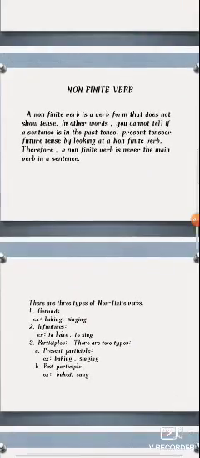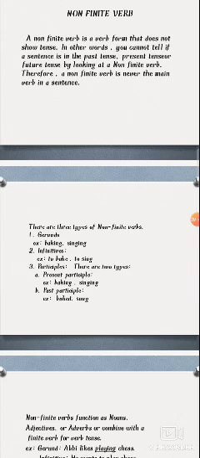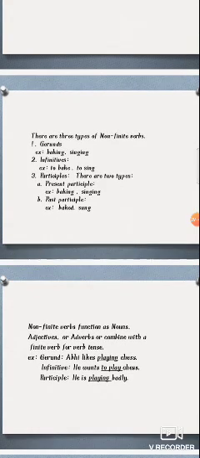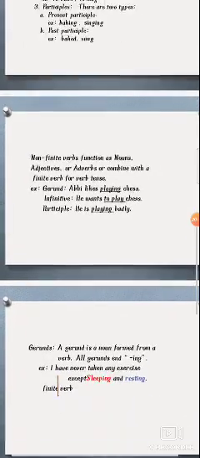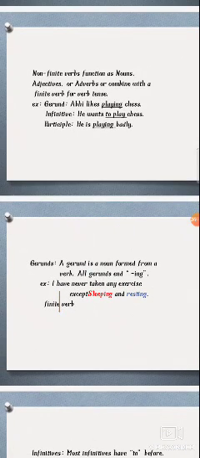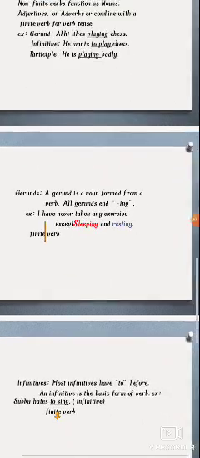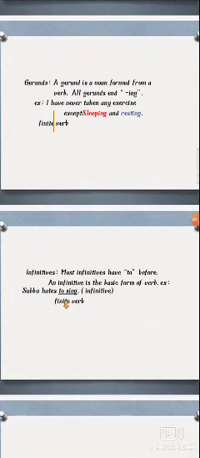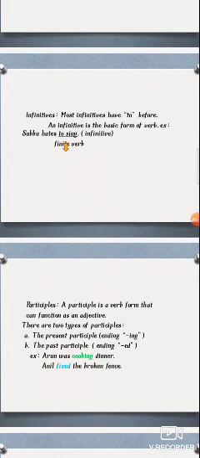Next, the non-finite verbs are divided into three types, and they don't show the tenses. Three types of non-finite verbs: gerunds, infinitives, participles. Gerunds are baking and singing. Infinitives: to bake, to sing. Participles are divided into two types: present participle and past participle. Non-finite verbs function as a noun, adjective or adverb, or combine with a finite verb for verb tenses. A gerund is a noun form that ends with ing. I have never taken any exercise except sleeping and resting.